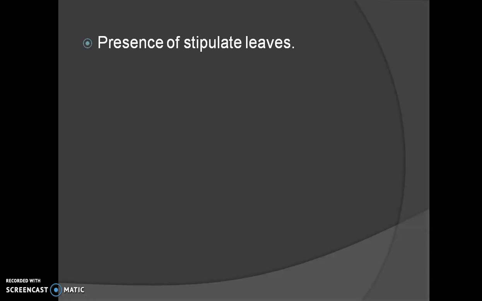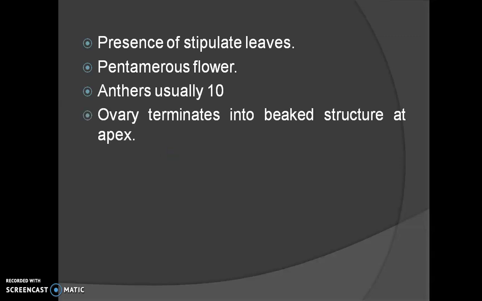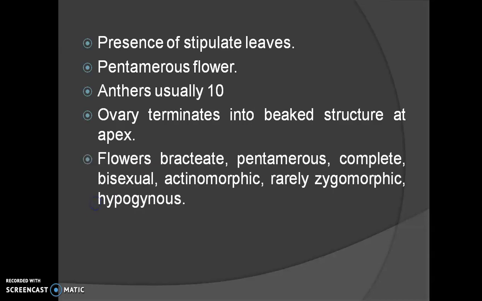Then again moving towards the general characteristics. The presence of stipulate leaves is the most important characteristic. Then the presence of pentamerous flowers. Pentamerous flower means the calyx, corolla, androecium, and gynoecium are all present in multiples of 5. Then the anthers are 10, and in some species it varies up to 50. The ovary terminates into a beaked structure at the apex.